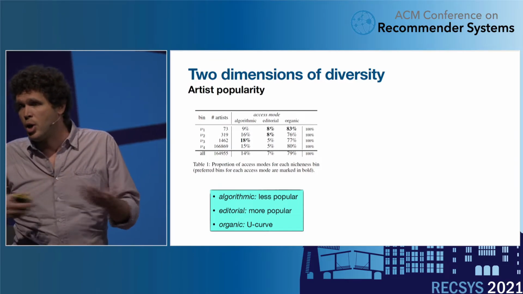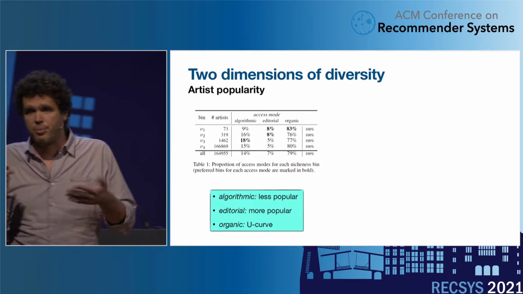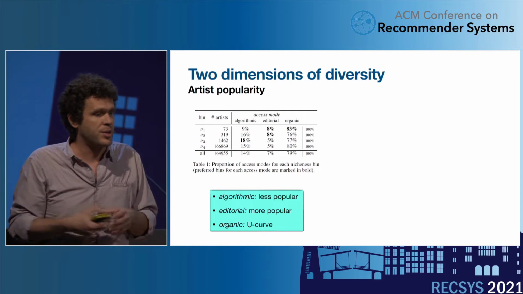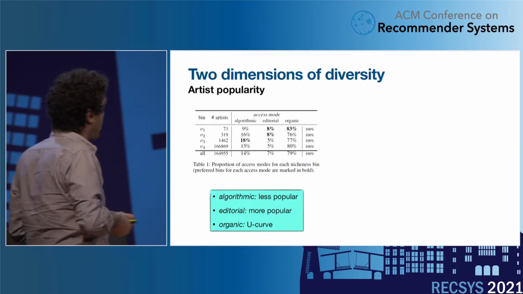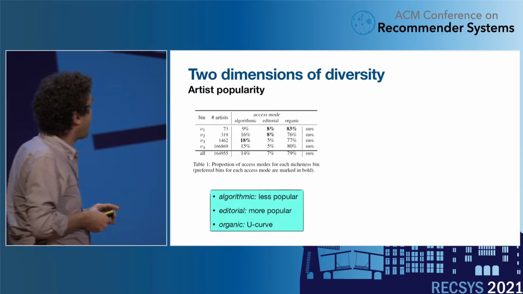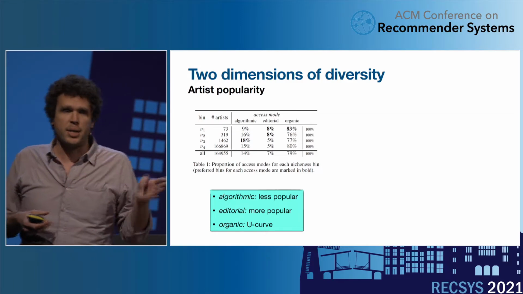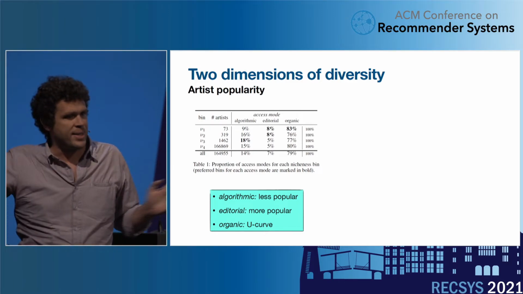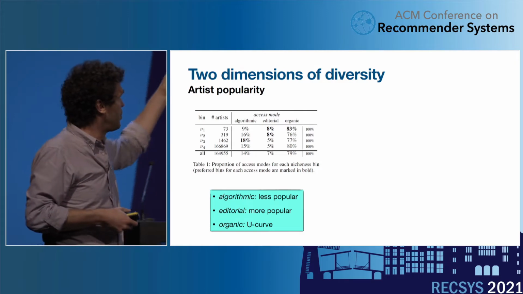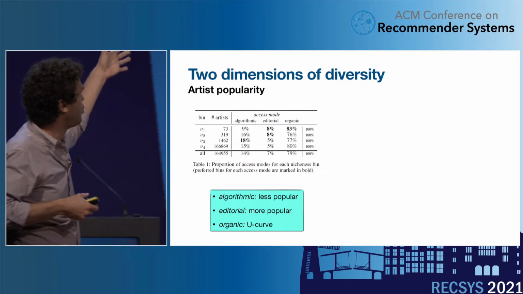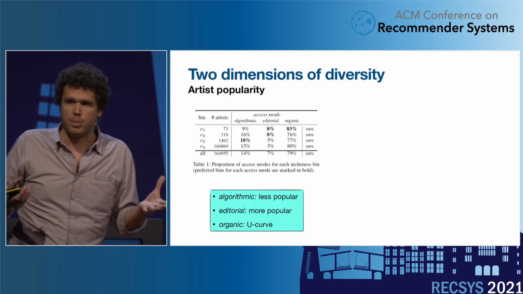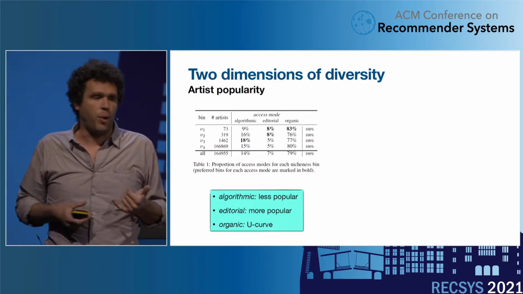So let's say, related to the characteristics of mainstreamness and niche artists, we simply compute, based also on the platform data, 4 bins of popularity that gather exactly the same number of plays over the whole data set. That means there are a few artists in the first bin, which corresponds to the most popular artists, and so on and so forth.